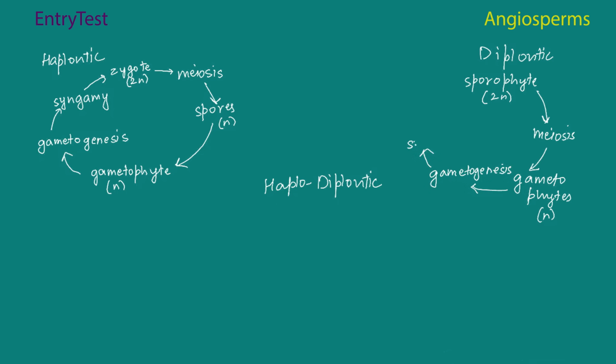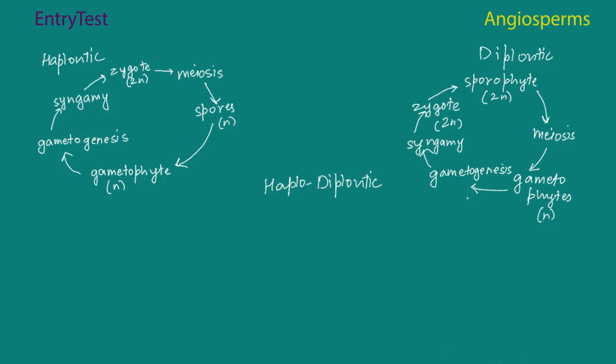And then there is going to be syngamy, that is combination of the gametes. That is going to lead to a zygote, which is going to be 2N in this case. And this 2N zygote leads to the sporophyte, which is also 2N. So one thing you can notice, the difference between haplontic and diplontic is that in haplontic, zygote undergoes meiosis to form the spores. In this, zygote directly leads to a sporophyte, and then meiosis is done to form the gametophyte. So that is one major area of difference.